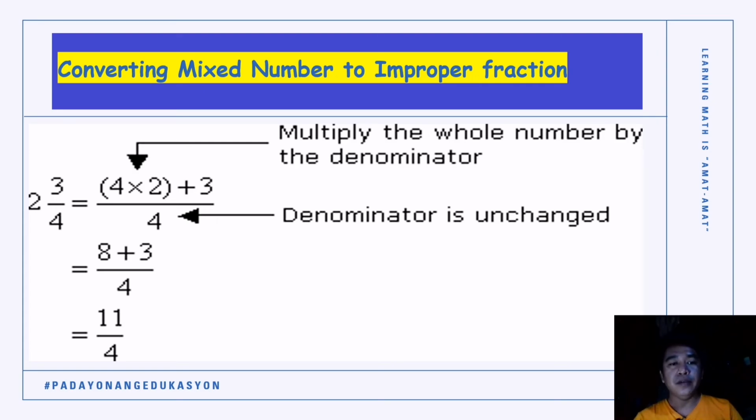So 2 and 3/4 is equal to 11/4. Again, pareho lang ang value ni 2 and 3/4 kag ni 11/4. Gin-convert lang naton. Again, kung mamangkot ka, nga need naton i-convert si mixed number into improper fraction, it is because we need it in our next lessons, which is operations of fractions.